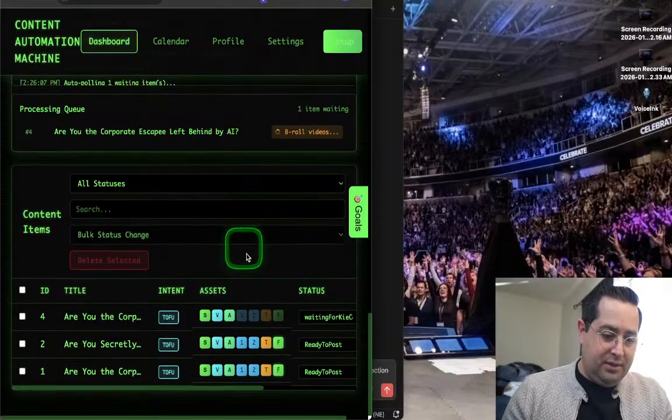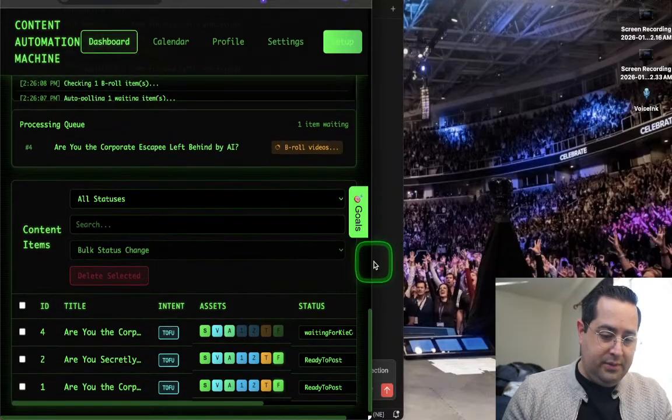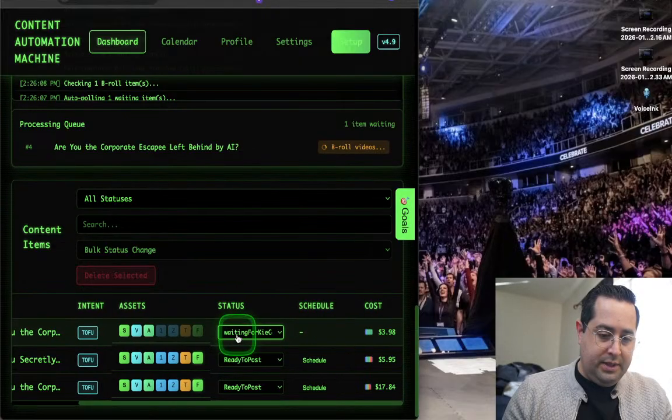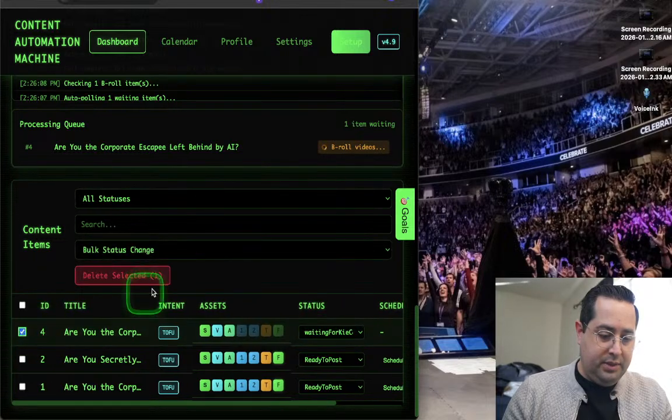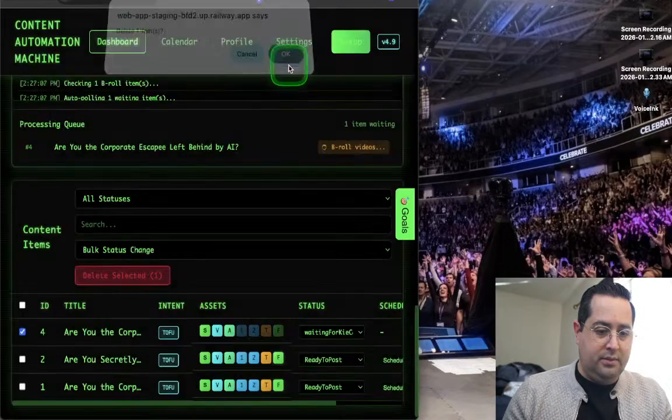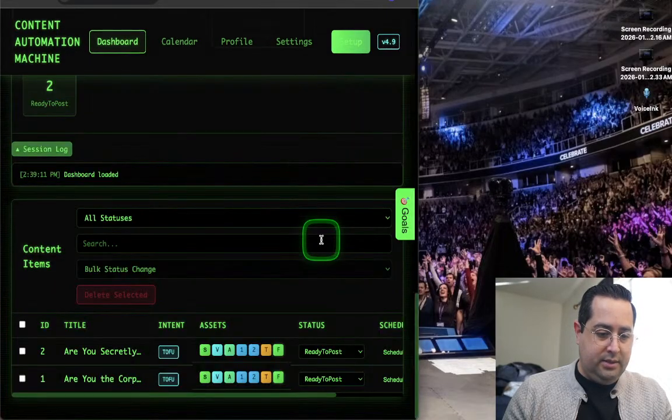Cool. So what we want to figure out is, where is this one in the stage? I think we could just delete this one. Delete. Run a test.